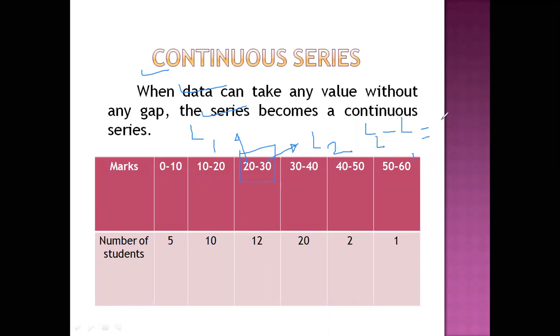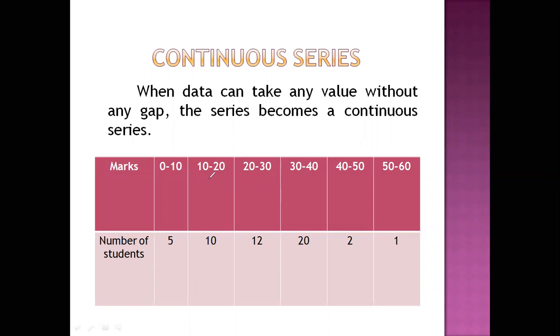This is equal to 30 minus 20, which is equal to 10. So class interval is equal to 10. Generally, class interval is indicated by I, or it is also indicated by C. C stands for class interval, or simply I stands for interval. So class interval is the difference between the upper limit and the lower limit of a class.